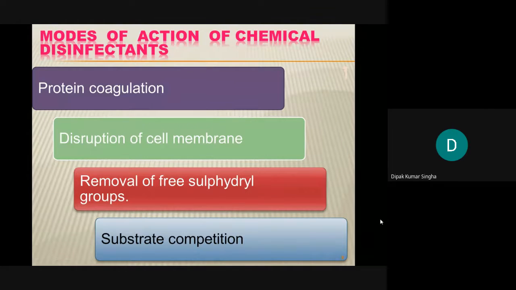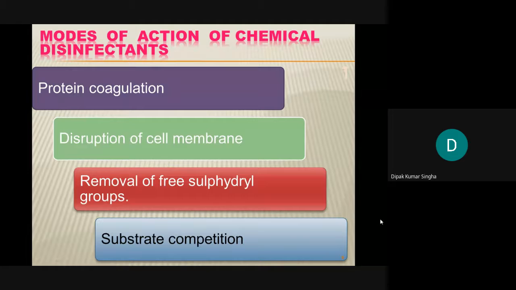So one is the major mechanism. First is to kill the microorganism by protein coagulation. If the protein is coagulated, the growth of the bacteria will be hampered. Number two, disruption of the cell membrane.